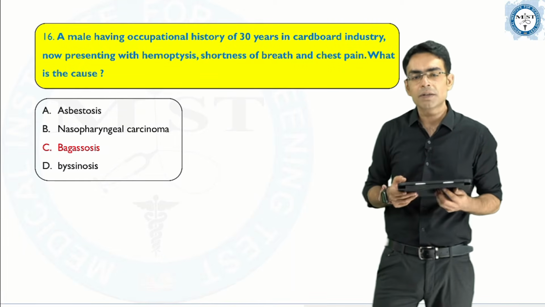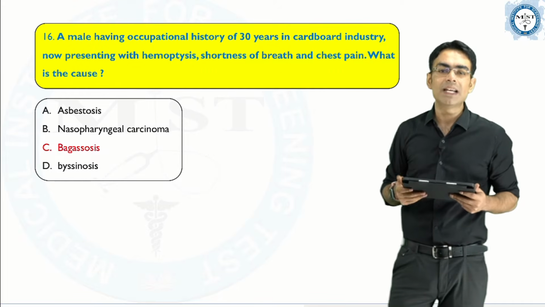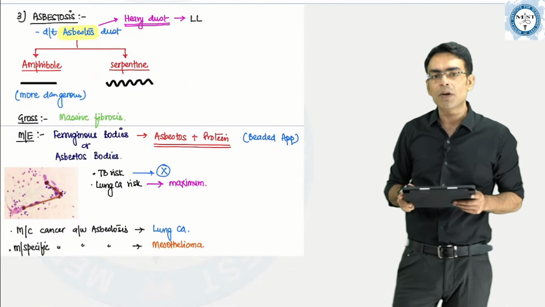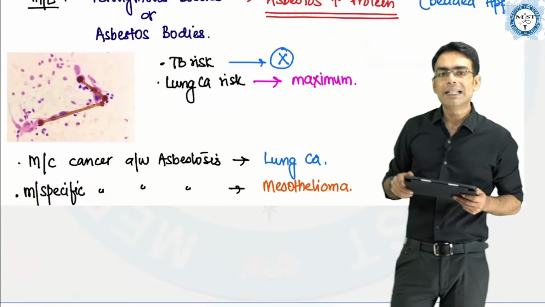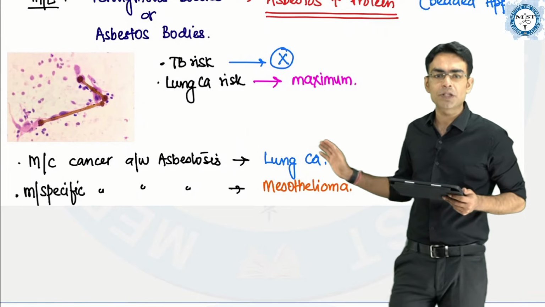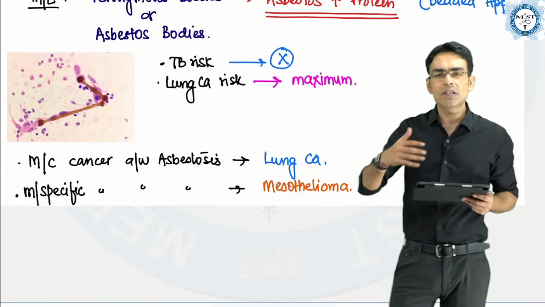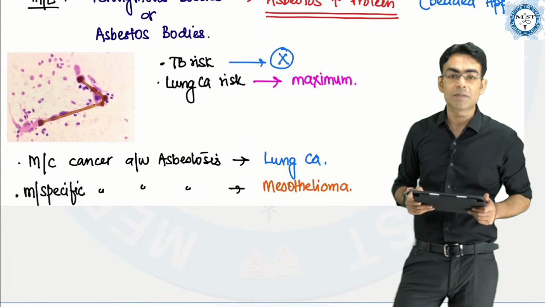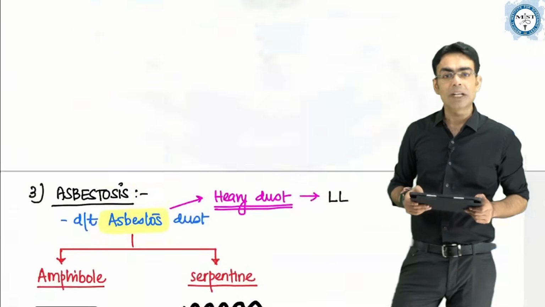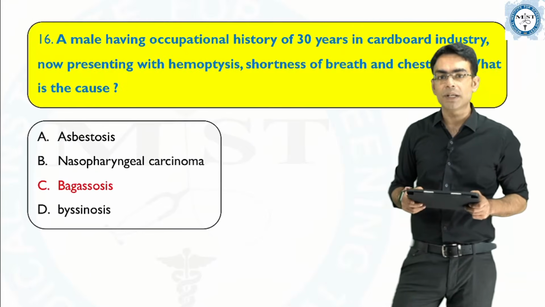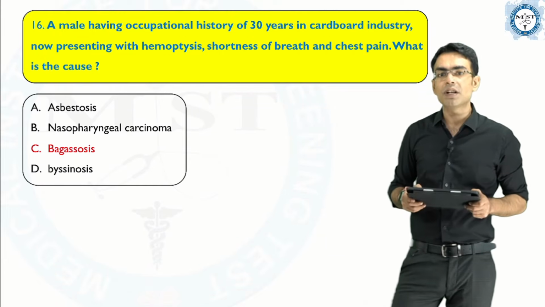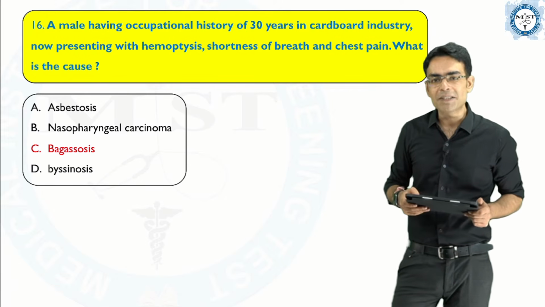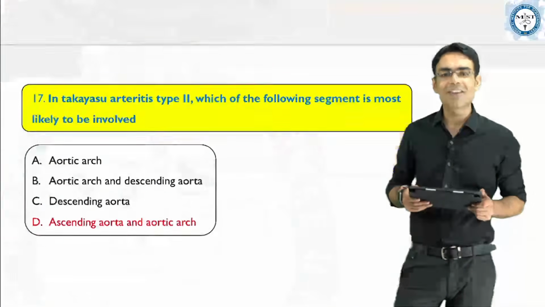So, if that is not given, then asbestos will be the answer, because in the classes I told you that when we are talking about asbestosis, the most common cancer associated with asbestosis is lung cancer. So all these shortness of breath, hemoptysis and all these things you can see with asbestosis, and the most specific cancer which is associated with asbestosis is mesothelioma. So again I am repeating, if the question contained cardboard industry, then the answer to this question is bagassosis. But if that is not given, then the correct answer for this question would be asbestosis. Again, straight away from the classes.